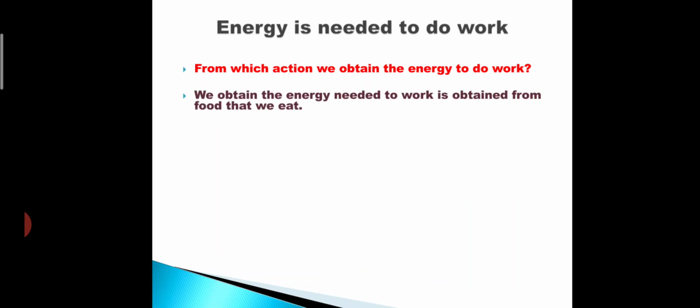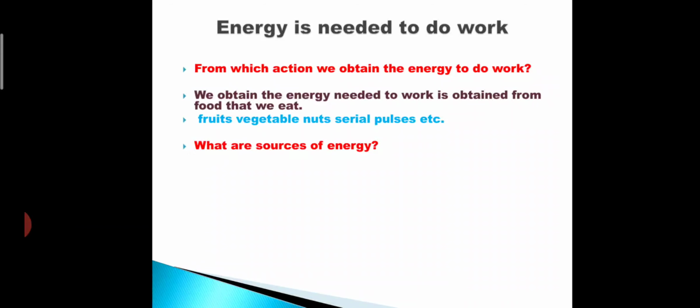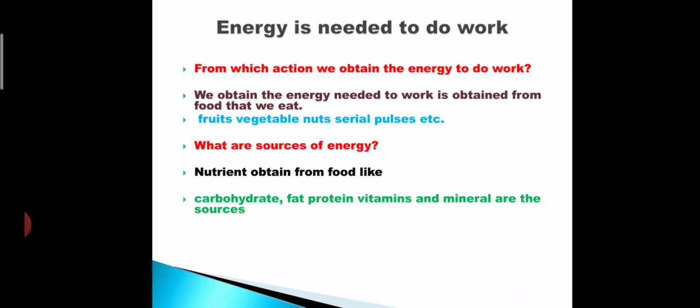Just before we have discussed, we obtain the energy needed to do work from food that we eat, and fruits are there, vegetables are there, nuts are there, cereals and pulses are the food substances that provide us energy. And what are the sources of energy? Nutrients obtained from food like carbohydrate, fat, proteins, vitamins and minerals are the sources of energy.